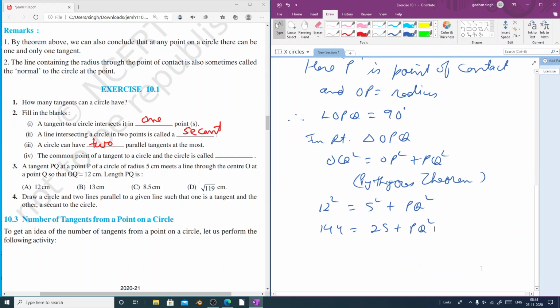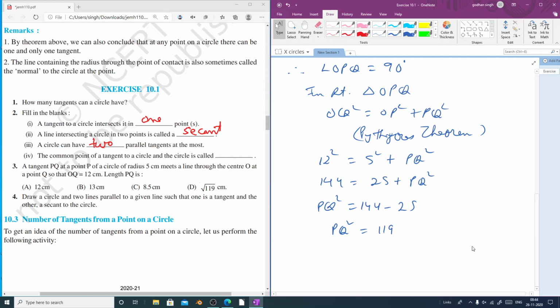And this will give us PQ square equal to 144 minus 25, and that will give us PQ square equal to 119, and taking square root on both sides we get PQ equal to square root of 119 centimeter.